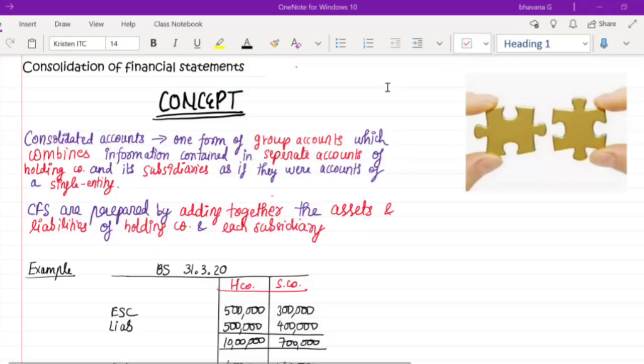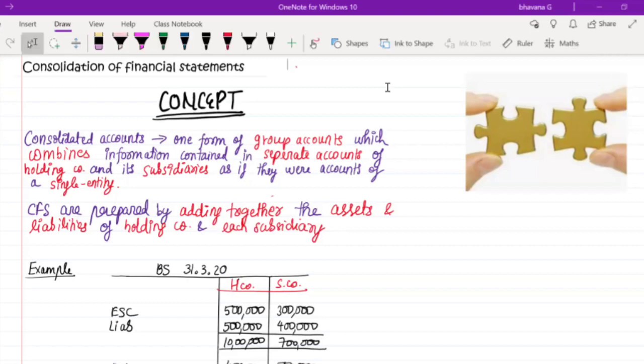Okay guys, so consolidation of financial statements. What is consolidation of financial statements? We are going to try to split up the topic. You have the topic known as consolidation of financial statements. What does the topic mean is what we are going to learn now. You all know what financial statements are. Your balance sheet, your P&L account, your cash flow statements, all of those things come under your financial statements, right? This is the meaning of financial statements, which you have been learning from your 11th standard itself, and you are very clear about. So financial statements we all know. So what is consolidation of financial statements?